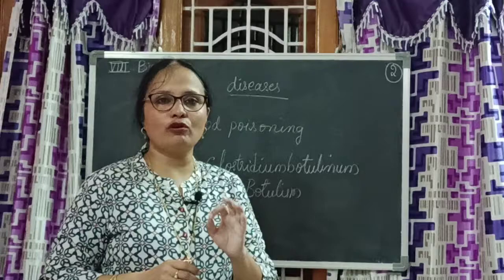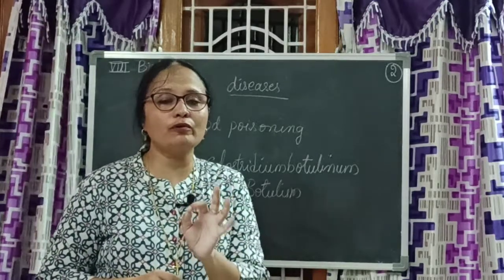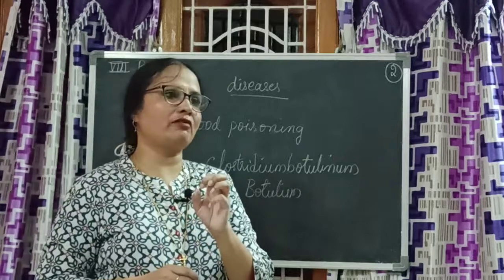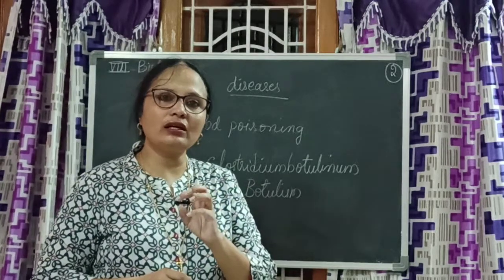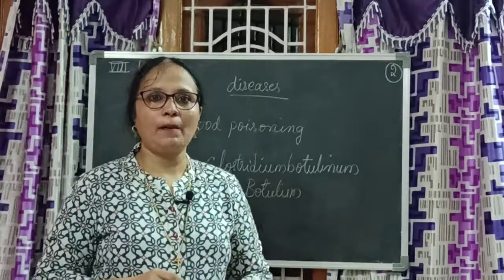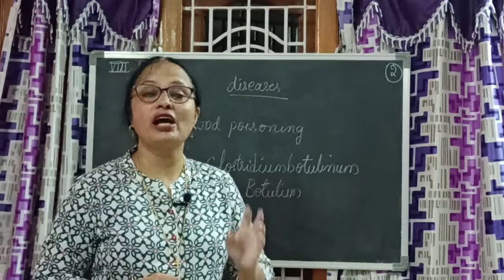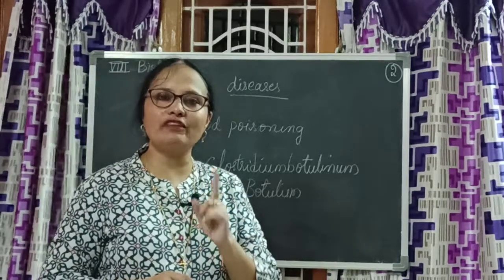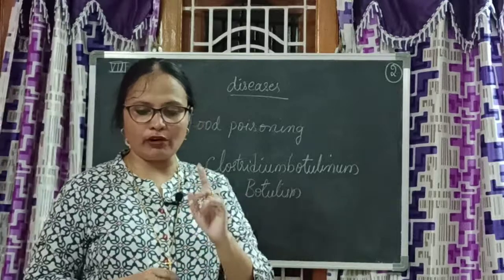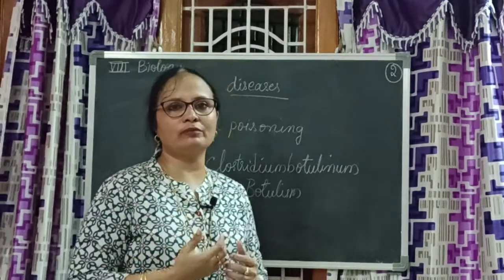Never go for stale, spoiled or raw food. Some people, for a variety of reasons, eat uncooked meat. Meat should always be properly cooked. Vegetables are a different thing. If we follow all these things, we will be able to overcome these problems.